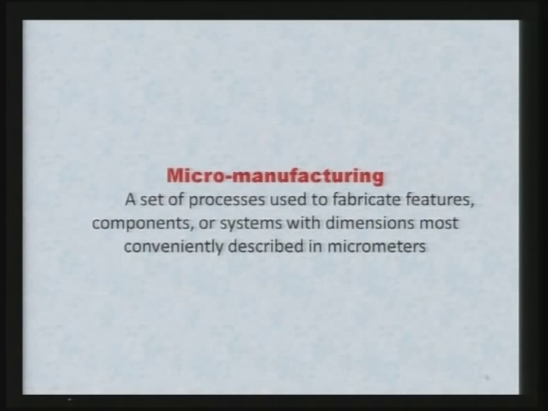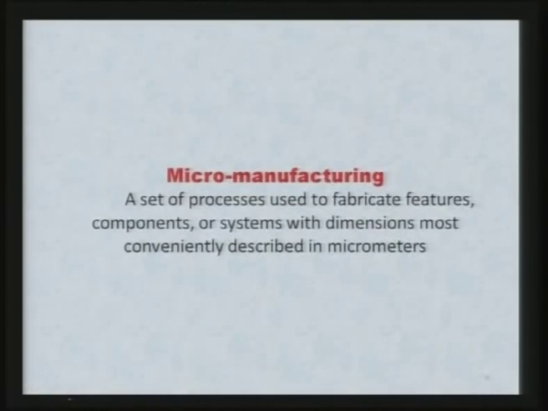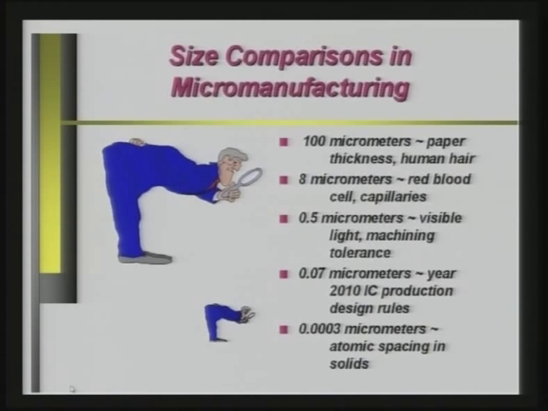Now, let us see what is micro manufacturing. We have seen four types of manufacturing: macro, meso, micro and nano. Now, let us just see what is the definition of micro manufacturing. A set of processes used to fabricate features, components or systems with dimensions most conveniently described in micrometers. We will keep this definition in mind while discussing the micro fabrication or micro manufacturing. Now, this size comparison in micro manufacturing is very important to understand.